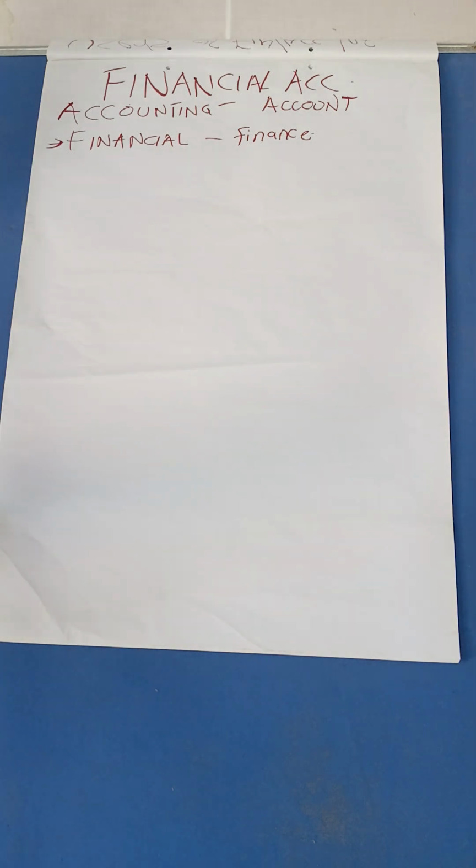Now, you will realize that in simple words, financial accounting is to give a report, or to report on something that is of monetary value, something that you can attach monetary value to. That is just a short definition of financial accounting, but we are going to venture into it deeply.